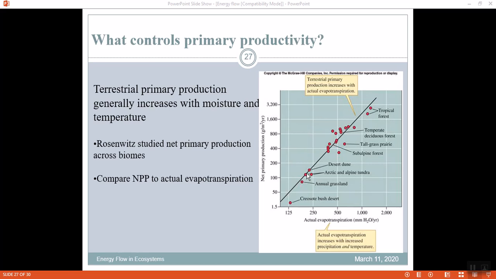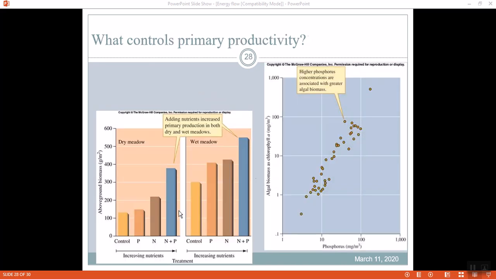Terrestrial production generally increases with moisture. This experiment has been carried out to find out how the productivity or the biomass increases with certain factors. They found in their studies that increasing moisture and temperature increases the primary production. So that is very important. Another thing is the primary production also increases with an increase in mineral nutrients. Like if NPK, any of the minerals, are increased, the primary productivity is increased.